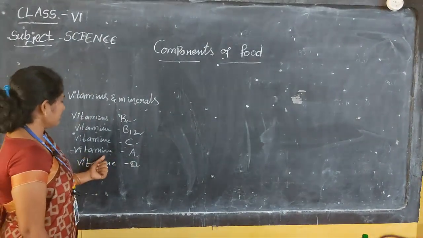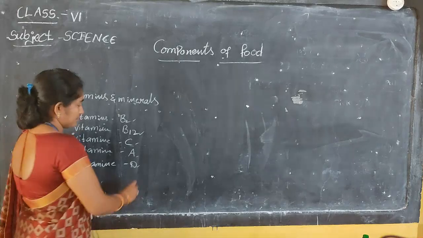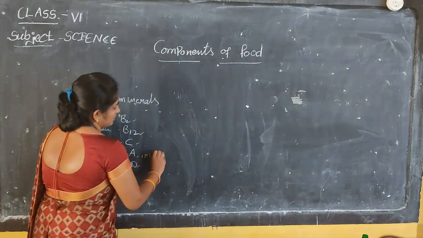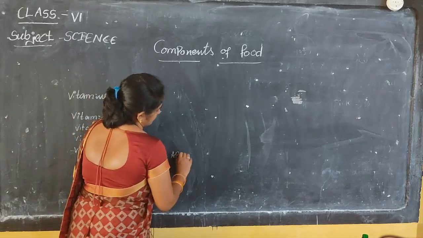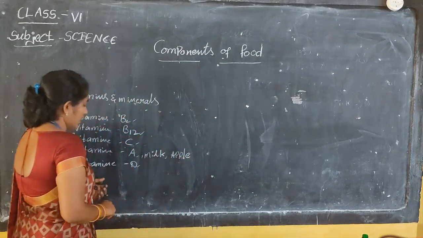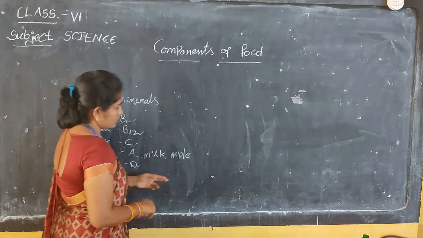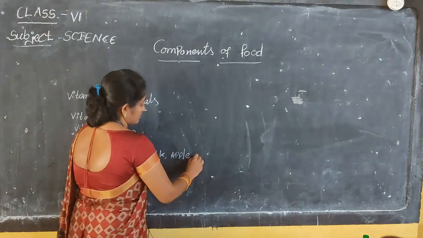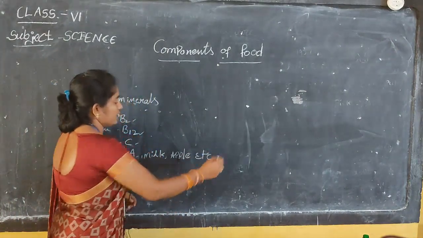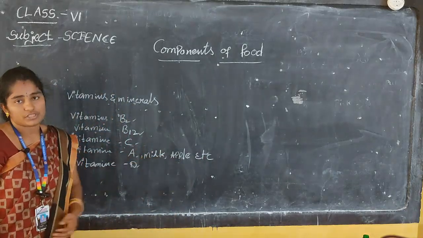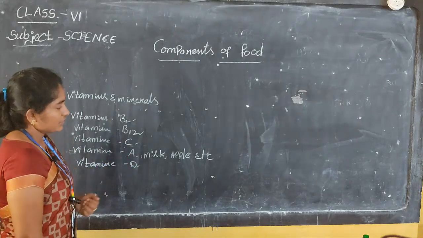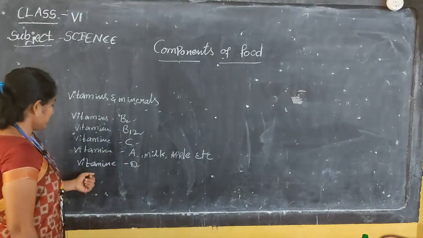Vitamin A is present in milk, fruits like apples, and leafy, green vegetables.